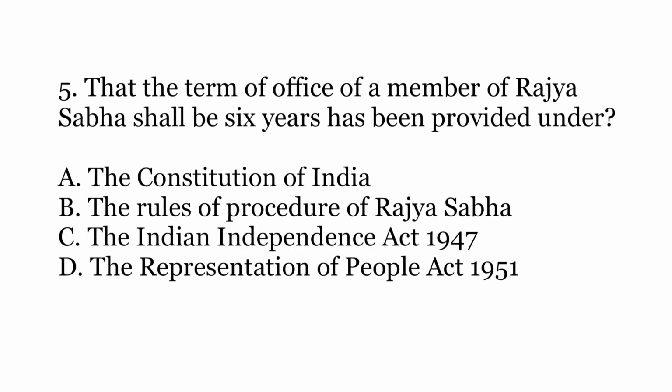Question number 5. That the term of office of a member of Rajya Sabha shall be 6 years has been provided under option A, the Constitution of India, option B, the Rules of Procedure of Rajya Sabha, option C, the Indian Independence Act 1947, or option D, the Representation of People Act 1951.